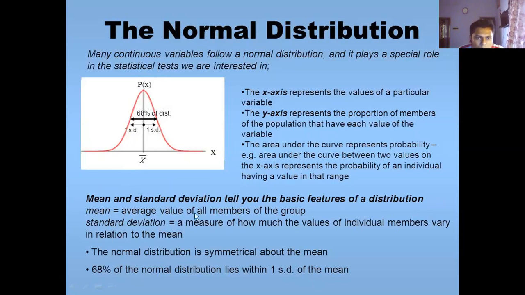Mean is equal to the average value of all members of the group, and standard deviation is a measure of how much the values of individual members vary in relation to the mean. The normal distribution is symmetrical about the mean. You can see that it's symmetrical. And 68% of the normal distribution lies within one standard deviation of the mean. Within one standard deviation, 68% of the values lie under that particular normal distribution curve.